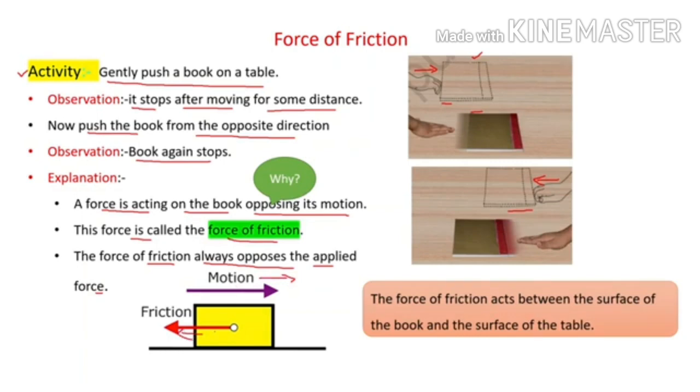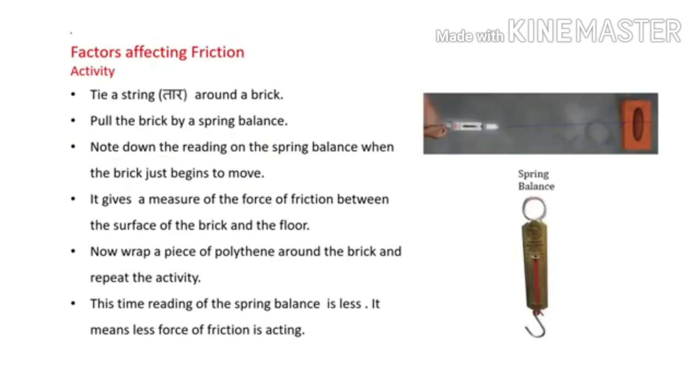The force of friction acts between the surface of the book and the surface of the table. Here it is the force of friction. So, friction is a force in contact between the two surfaces and it opposes motion.